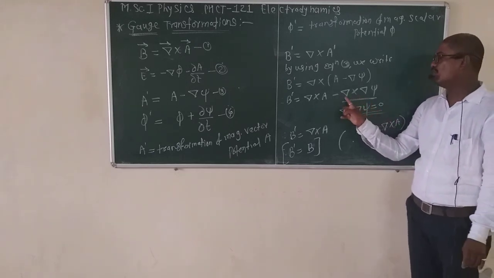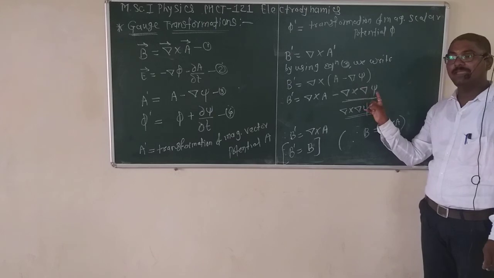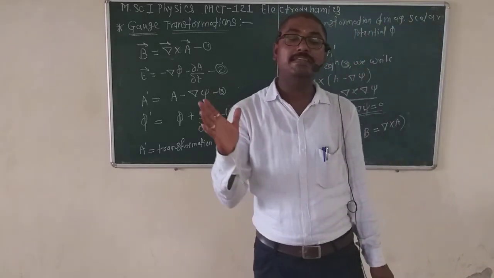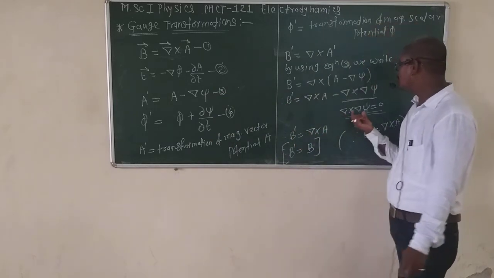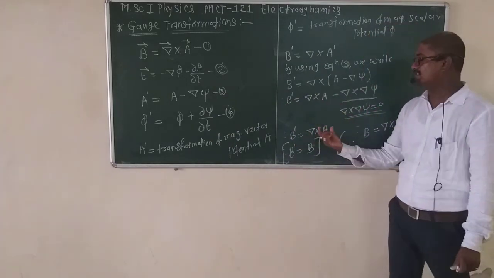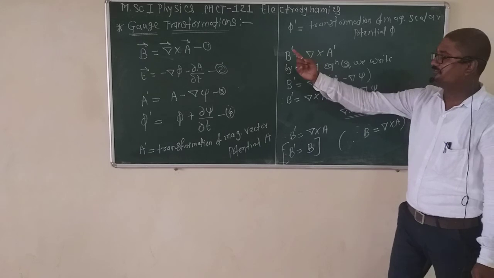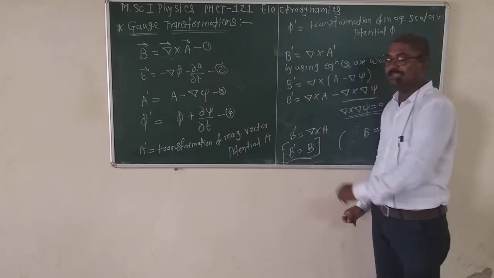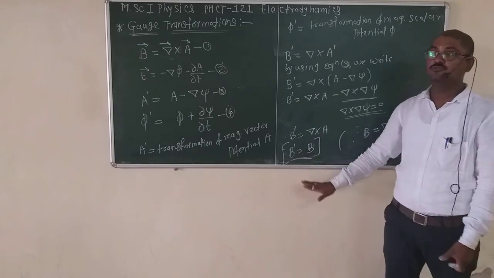The curl of the gradient of any scalar function is 0. That means del cross del psi is 0, and the remaining term is B dash equal to del cross A. But according to equation number 1, del cross A is B, and therefore B dash is equal to B.